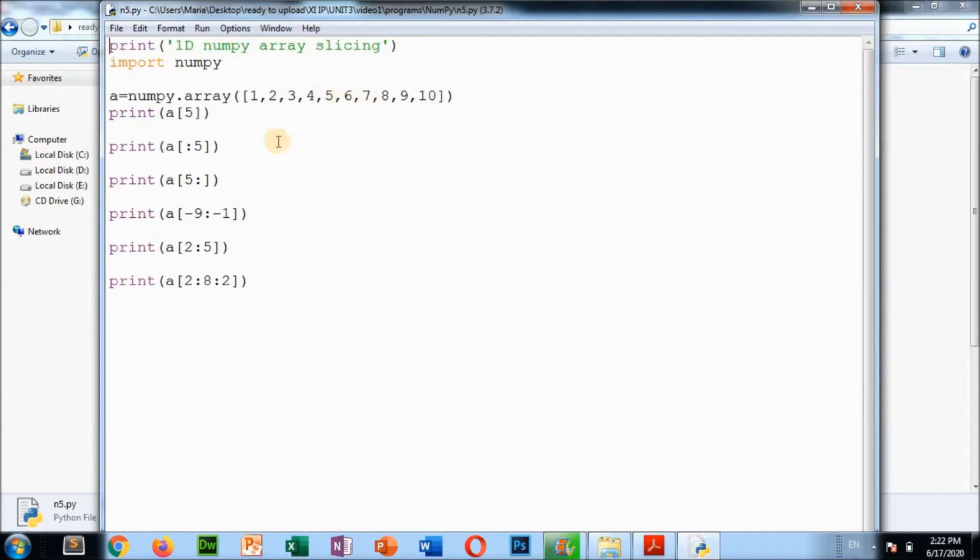Clear? Now if you print a[:5], the starting value is nothing, which means you start from the beginning, position number 0, and the ending number is 5. That means up to 4 it will come. 0 1 2 3 4, up to 5. That means 1 to 5 it will display in the second output. See, I am just going to run this program.